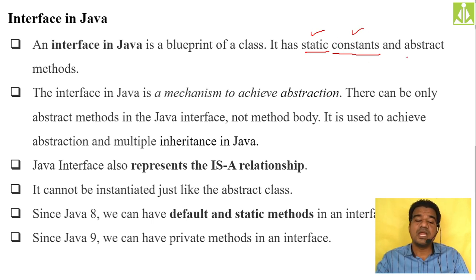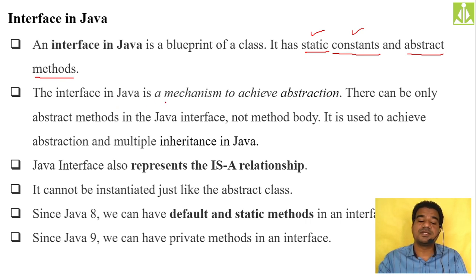Okay, and abstract methods. When we are saying abstract methods, their body, their implementation we are not supplying. We are just keeping the method declarations. Declarations means without the body, like a signature, method signatures we are going to have over there. Okay, the interface in Java is a mechanism to achieve abstraction.